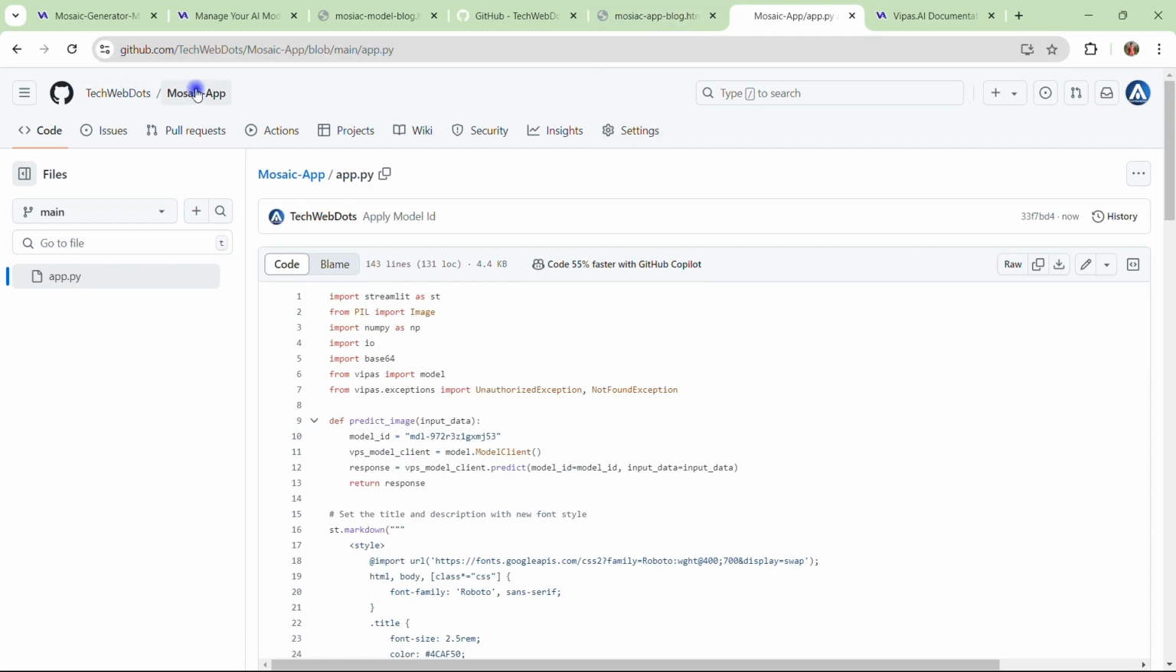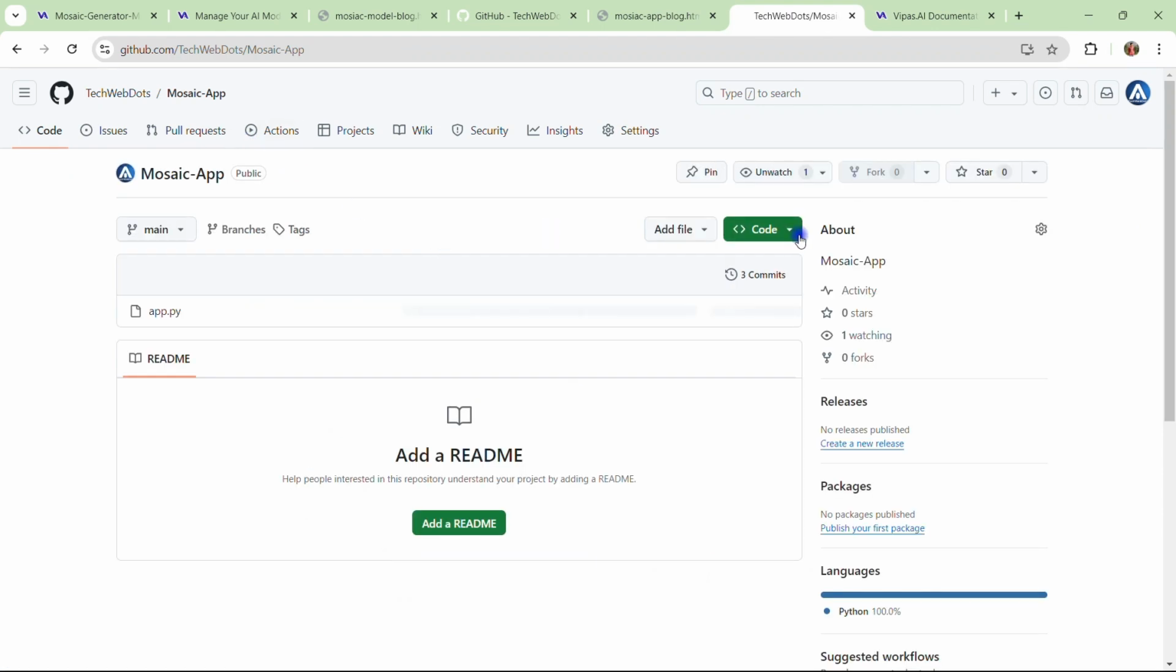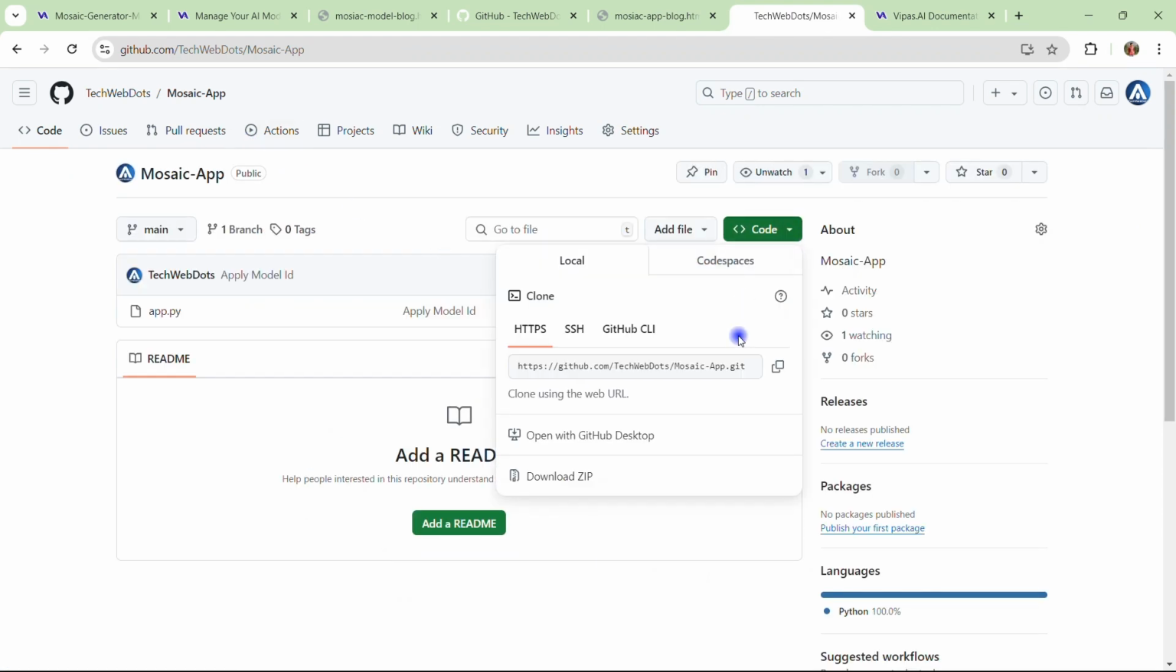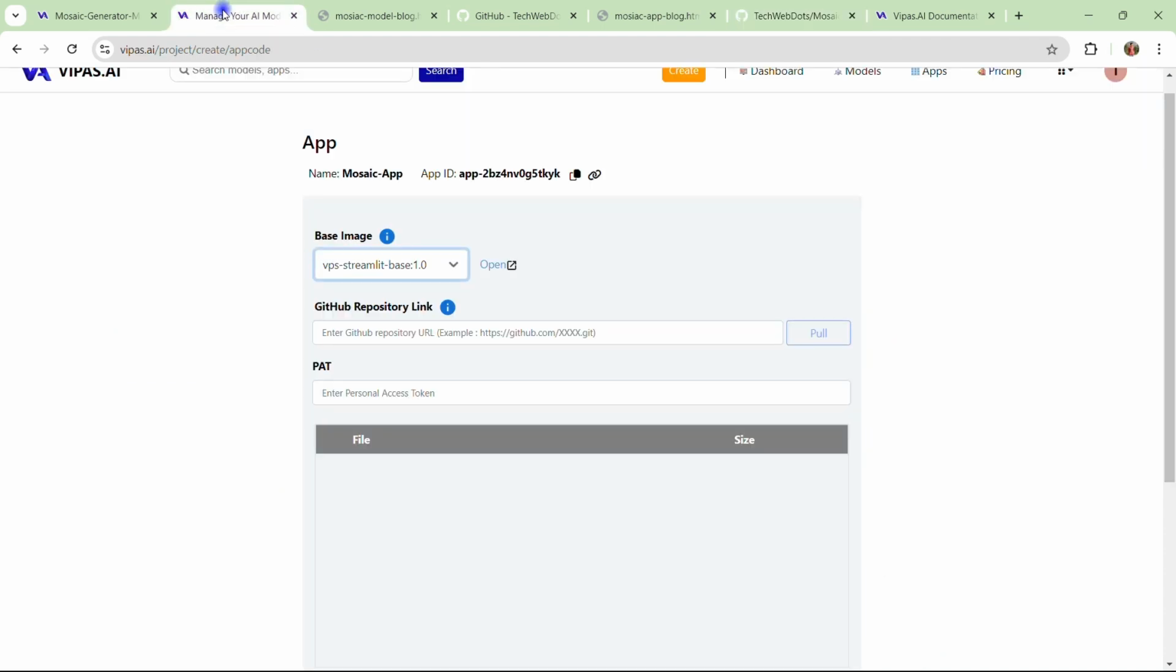Now what I can do, I can just use this repo. How? Very simple. I will just copy this link of this repo. Let me go back to the application creation. Let me provide it here, and again we need to provide the PAT token. Let me provide the PAT token for this so that we can successfully pull the app.py file on the VIPAS.ai